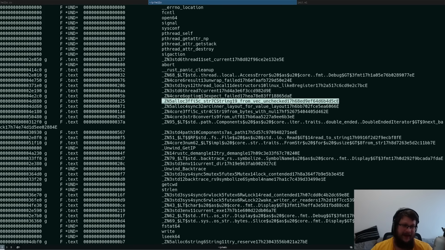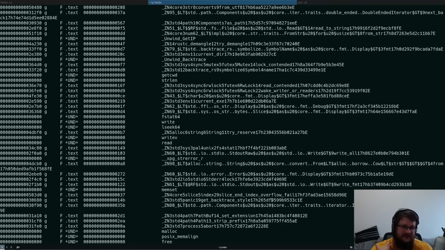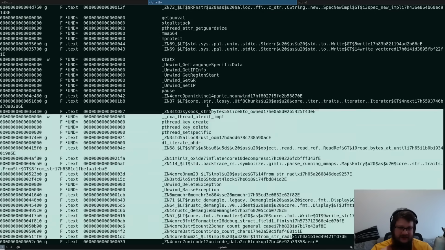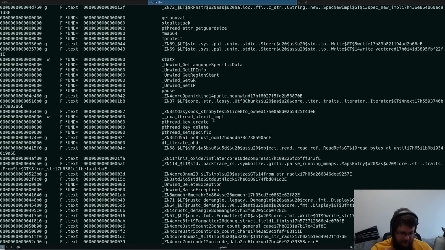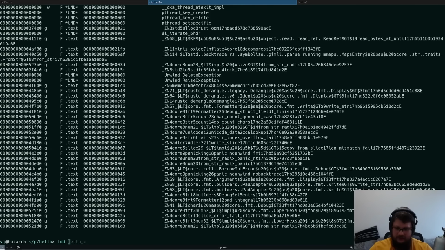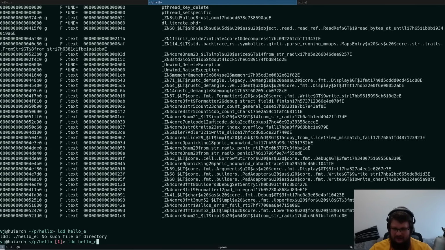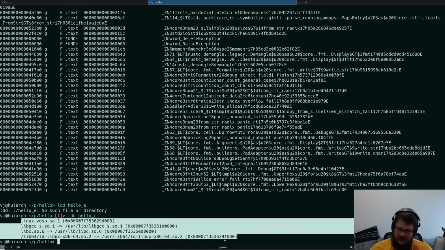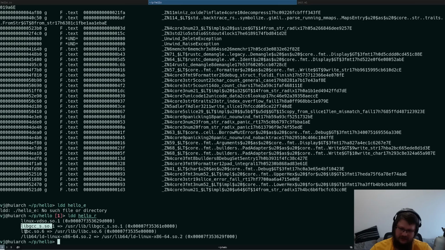This is something that's called mangling, and the compiler takes namespaces and symbols and it produces unique names that don't clash when you compile them into an executable. Another thing this tells us is that rustc takes the Rust standard library and actually statically compiles it into an executable. So when you look at ldd, you can see that our Rust executable is not linked against anything that resembles a Rust library here.